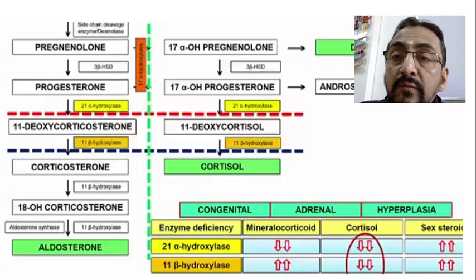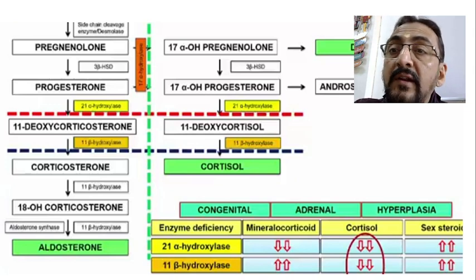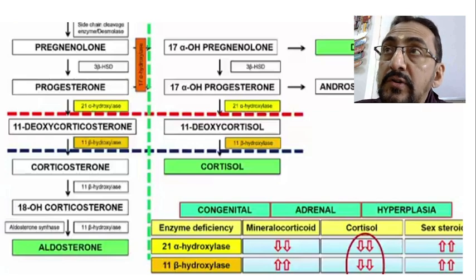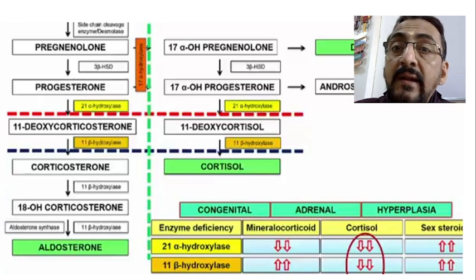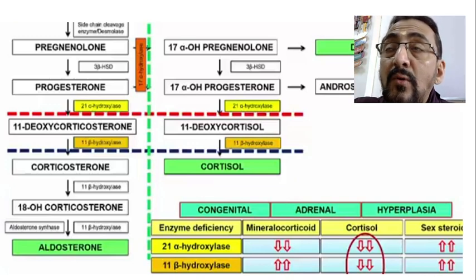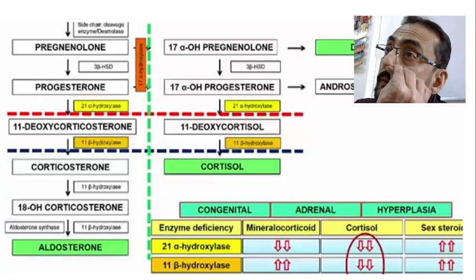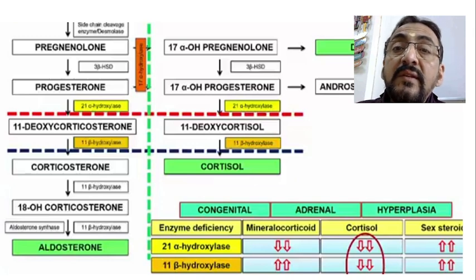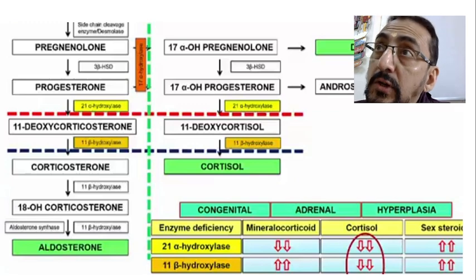How aldosterone is formed, I have given this pathway. How cortisol is formed: the first two precursors of aldosterone, pregnenolone and progesterone, divert the path to some extent, acted upon by another enzyme called 17-alpha hydroxylase, which leads to the formation of 17-alpha OH pregnenolone and 17-alpha OH progesterone.